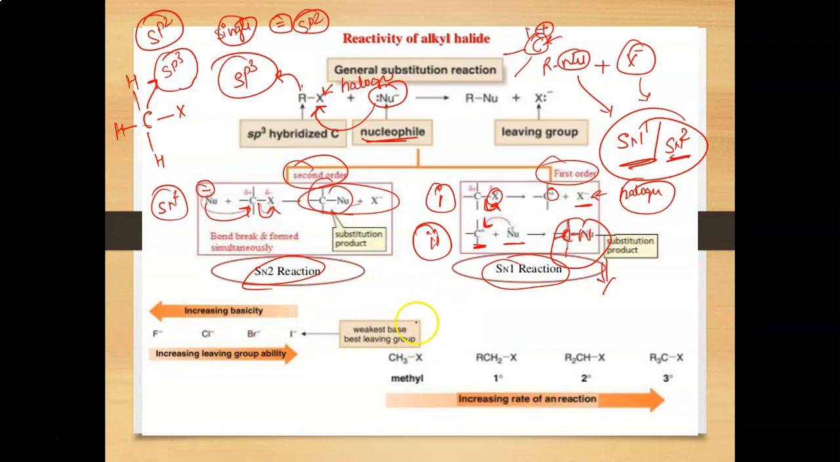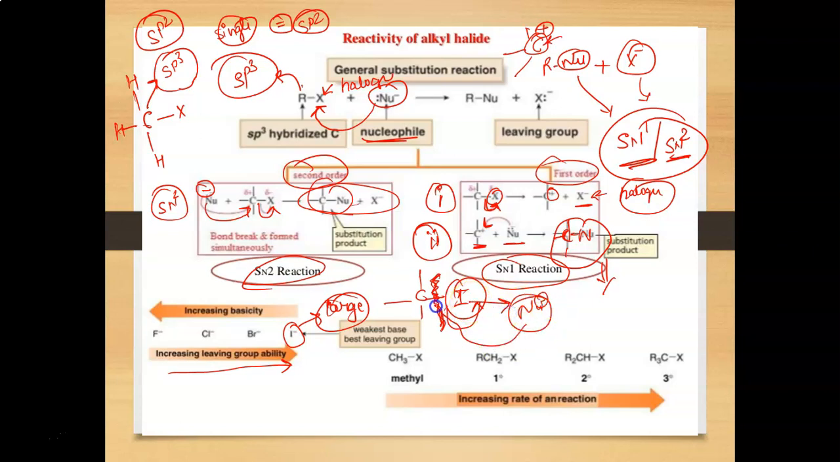The rate of reaction also depends on the leaving group. For example, in increasing leaving group ability, iodine is very large in size, so it can be removed from the structure. It means the bond dissociation energy, or the cleavage of the carbon-iodine bond, can be done very easily, and iodine can leave very easily and the nucleophile can attack the carbon. So basically this is the increasing leaving group ability, that is the iodine.